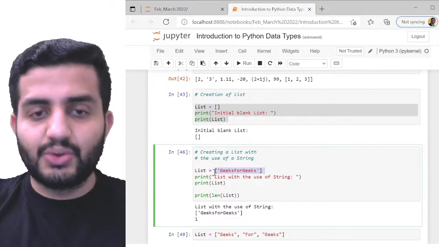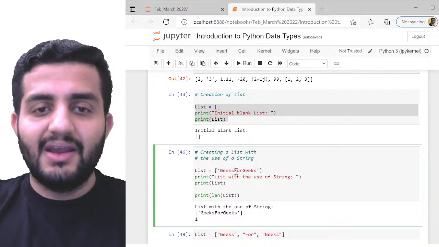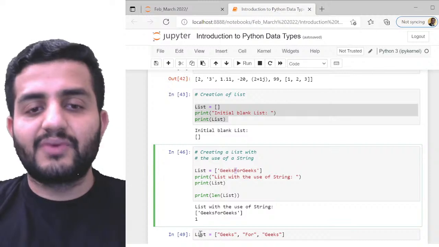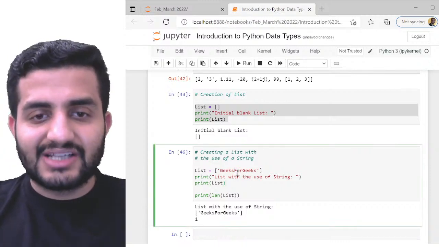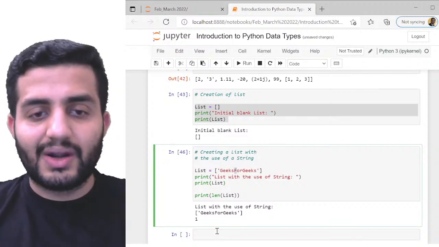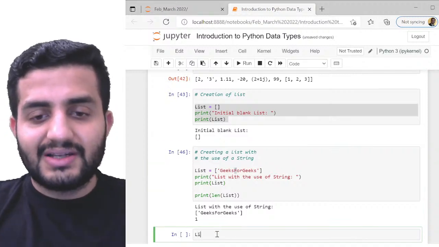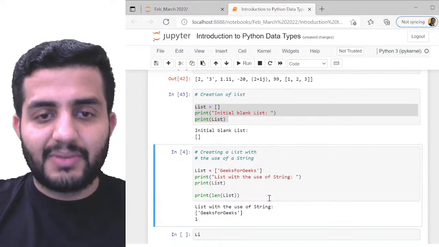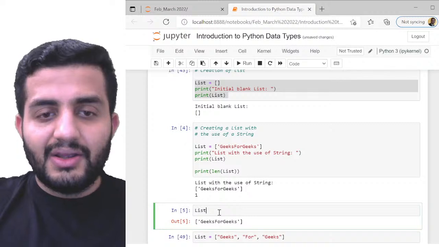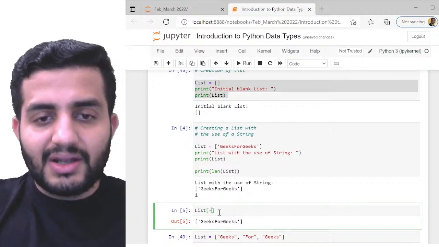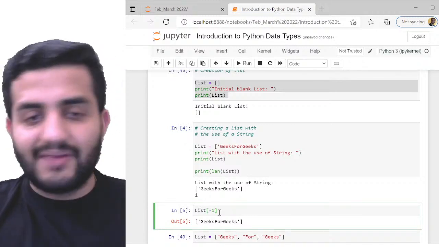If I ask you to access, for example, the f of GeeksforGeeks, how can I do that? If I have to access this element f, what can I do? First, if I define this list, what can I do? The list will be giving me this element. So list of 0 or list of -1, anything, because it's anyway having only a single element.